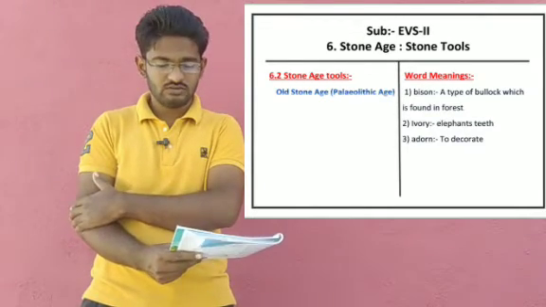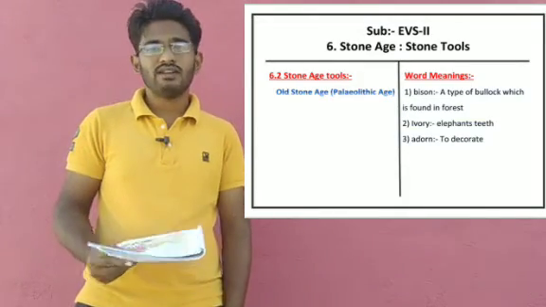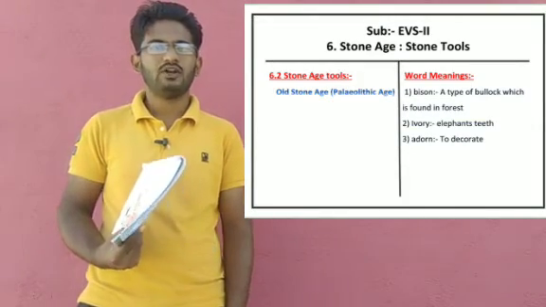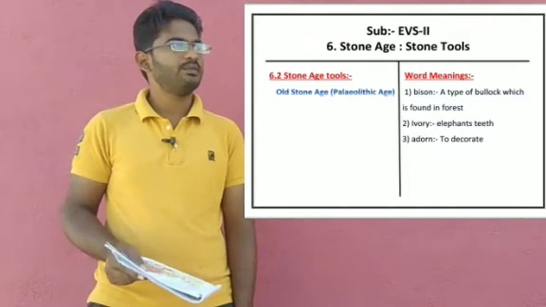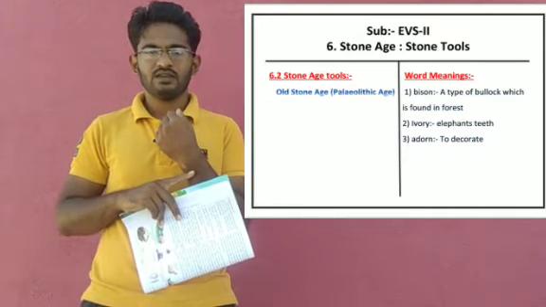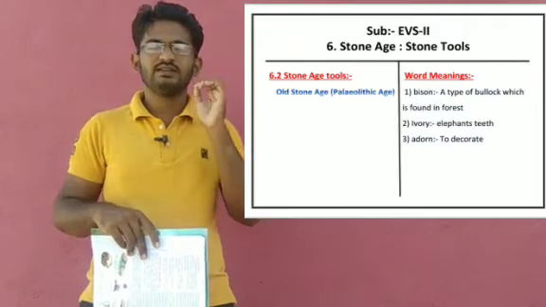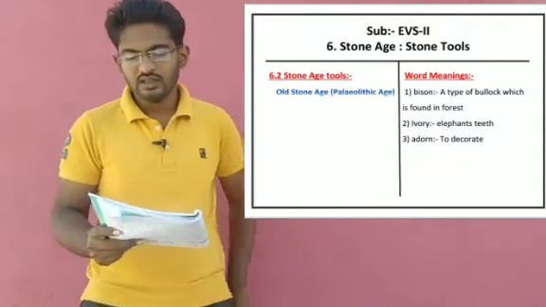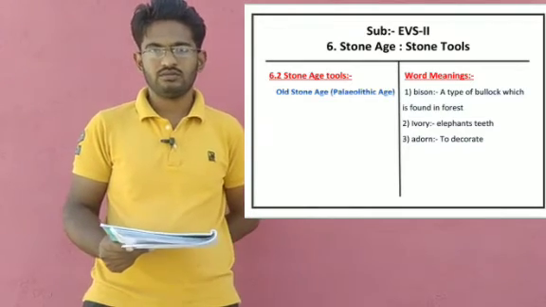Adorn means to decorate themselves. For example, if I wear a watch, it will look pretty. If girls wear earrings, it will look pretty. So because of this we can see adorn.